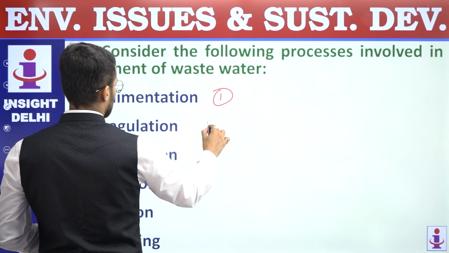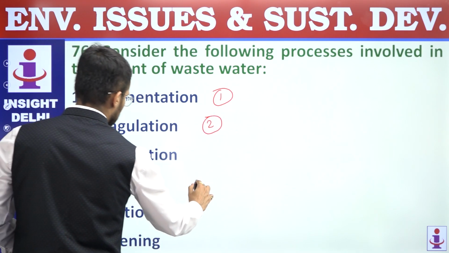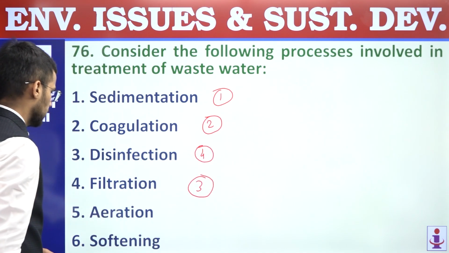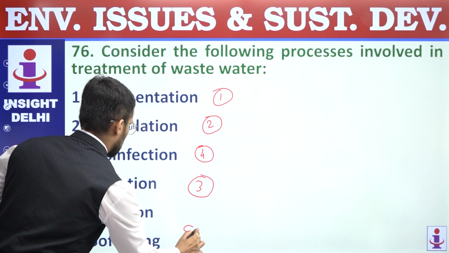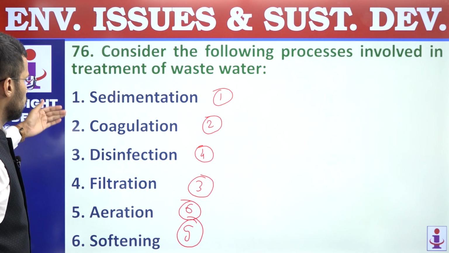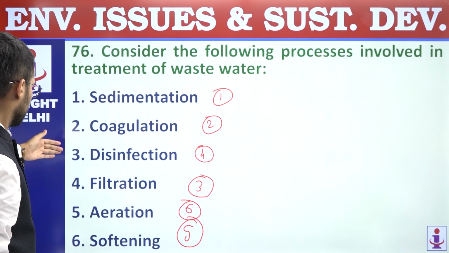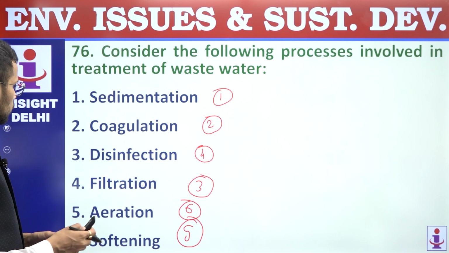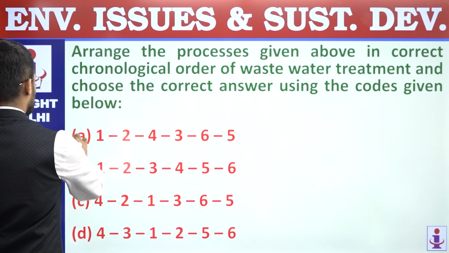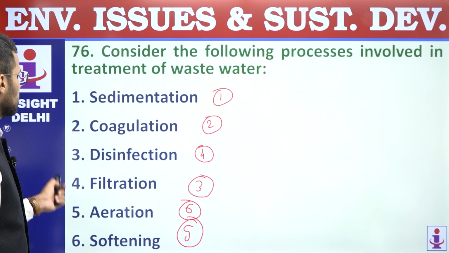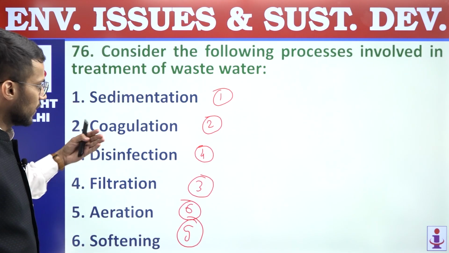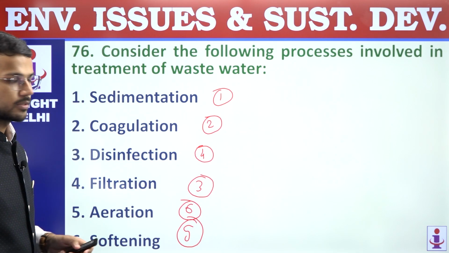Second, coagulation will be carried out. Then filtration will be carried out. Then disinfection will be carried out. Then softening and then aeration. Right? So it should be 1, 2, 4, 3, 6, 5. Answer should be A. Question number 76, answer should be A. So this is the correct order of the various processes for water treatment.